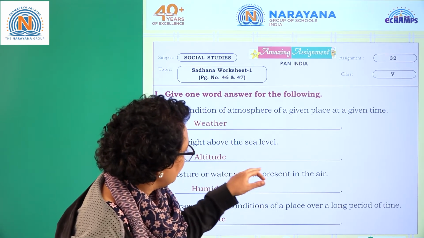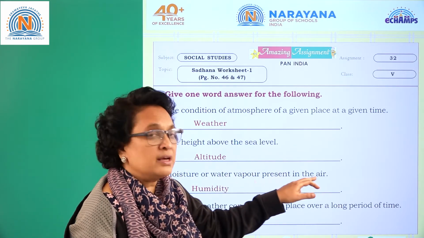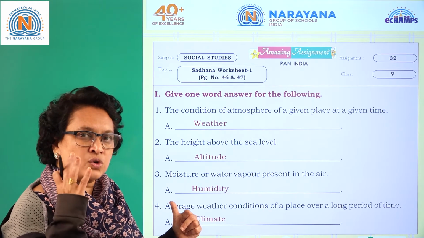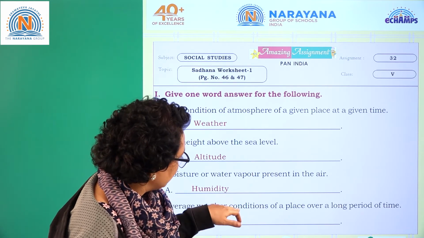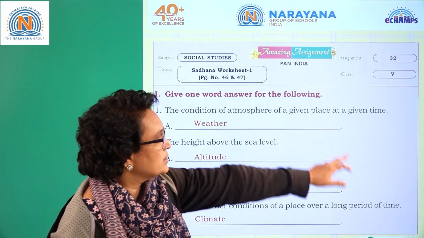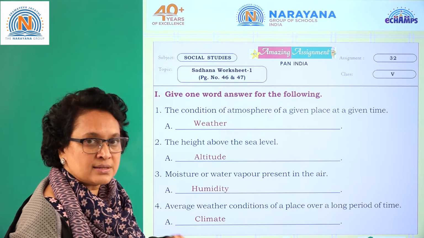Moisture or water vapor present in the air is called humidity. Invisible water molecules are present in the air, that is called humidity. Average temperature, weather condition of a place over a long period of time. This is a short period of time, this is a long period of time. That is nothing but climate. Climate is the answer. Clear?